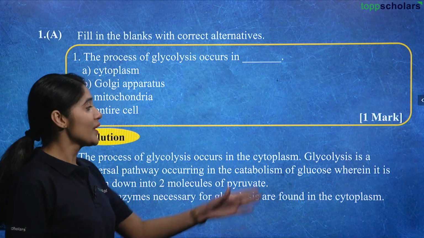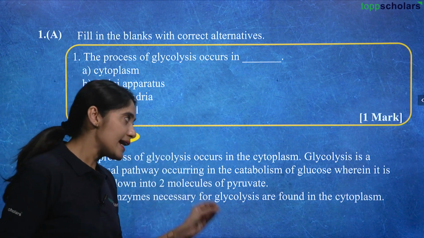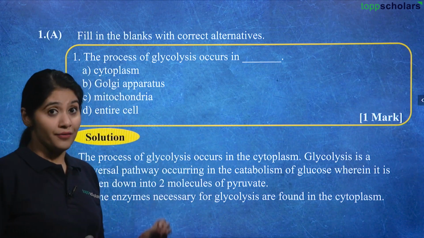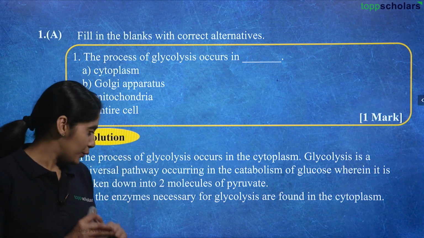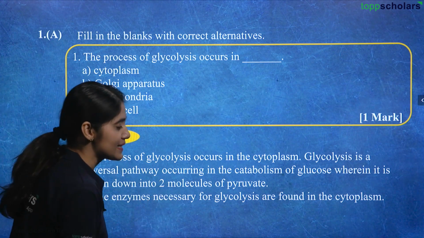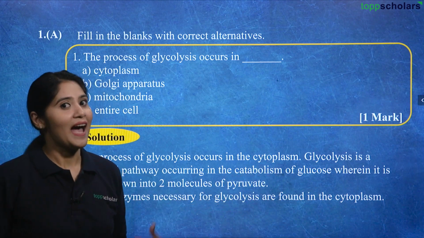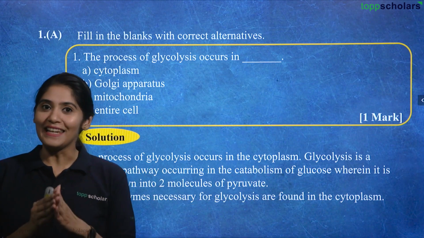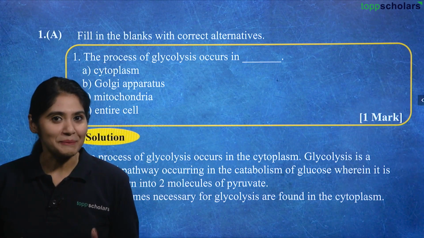Why is this so? Glycolysis is a universal pathway occurring in catabolism of glucose, wherein it is broken down into two molecules of pyruvate. All the enzymes necessary for glycolysis are found in cytoplasm, and so obviously the process of glycolysis has to take place in cytoplasm.